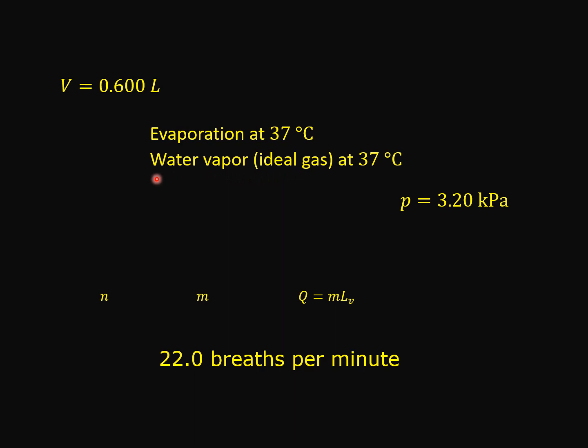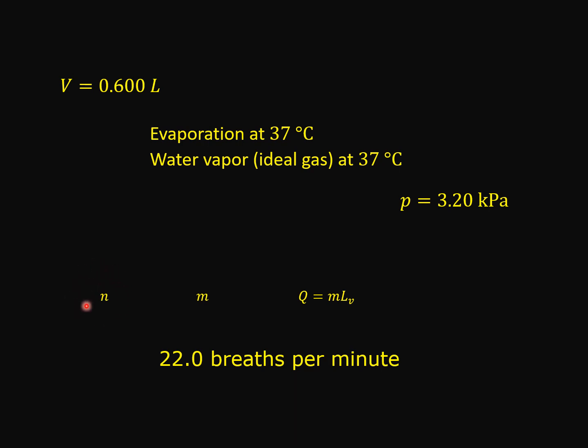We treat this water vapor as an ideal gas, so based on V, P, and T we can calculate n, the number of moles of the gas produced in every breath.